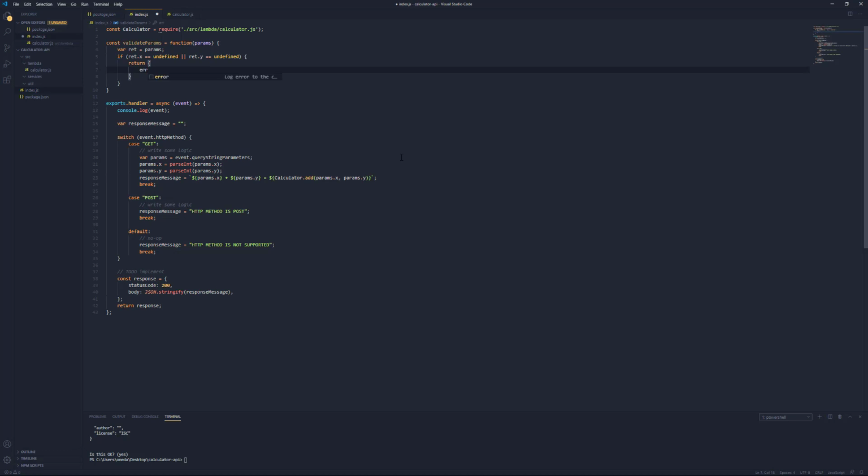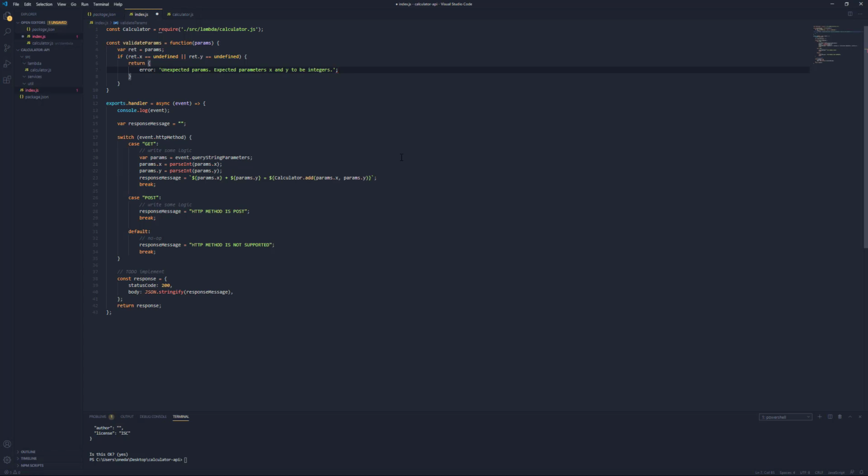So we're going to return a new object which has an error, and that error is going to be our ultimate response message. So we'll say the error is going to be unexpected params, expected parameters x and y to be integers.